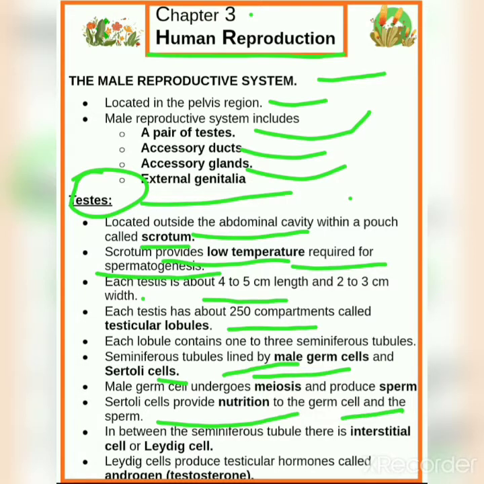In between the seminiferous tubules, there are interstitial cells or Leydig cells. Leydig cells produce testicular hormones called androgens, that is testosterone.